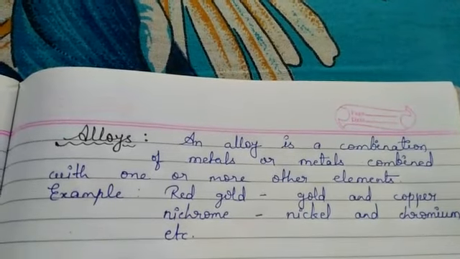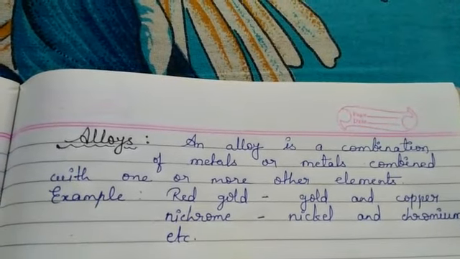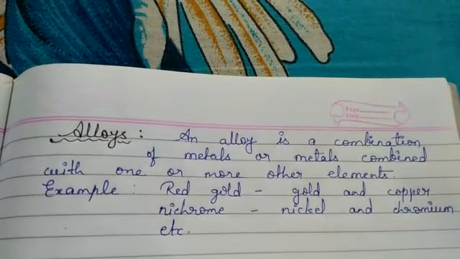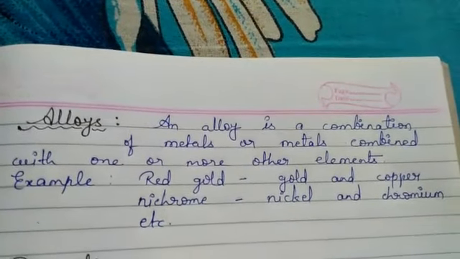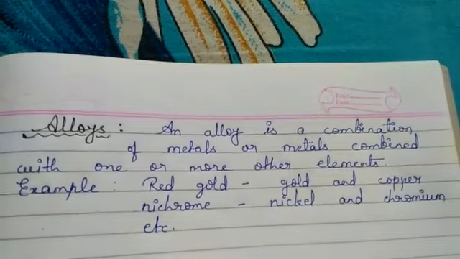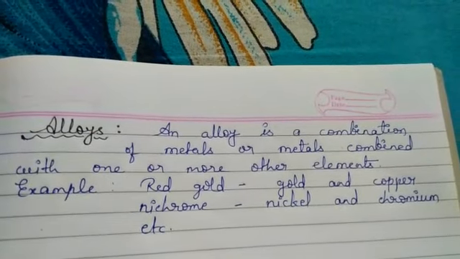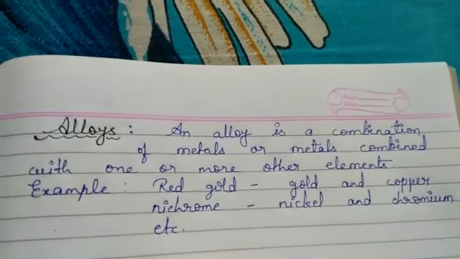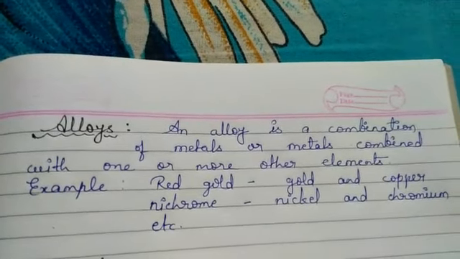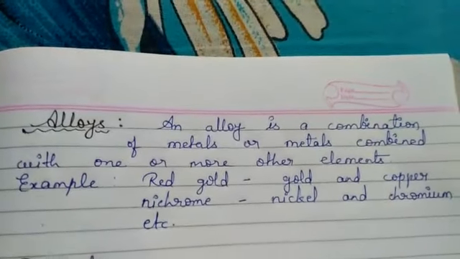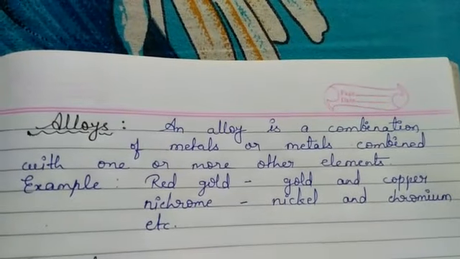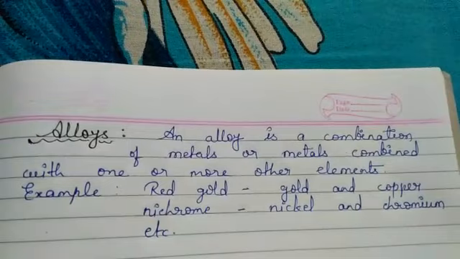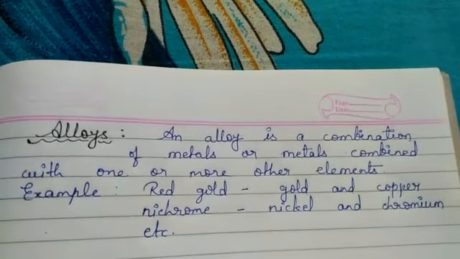So to stop that, there is a second property of alloys. The second property of alloys is that they have a very high melting point. High melting point means if we want to melt an alloy, we have to give a very high amount of heat energy to them.